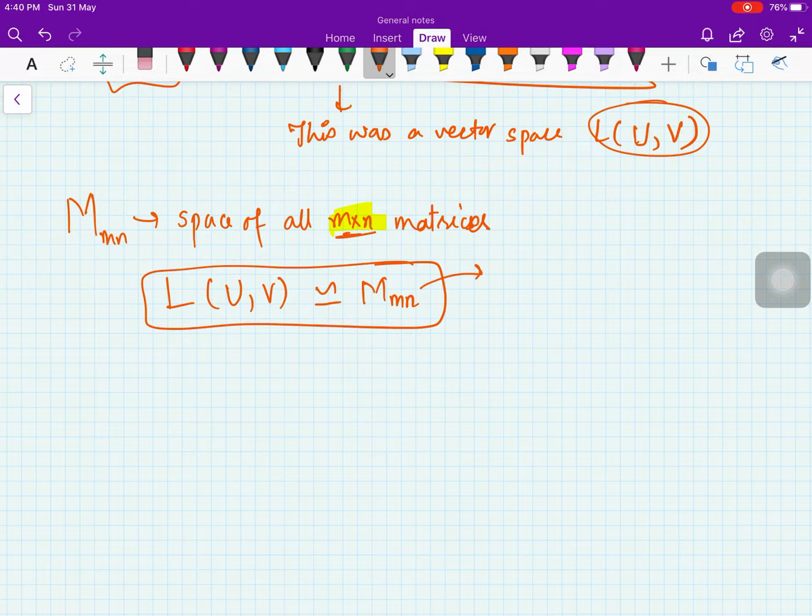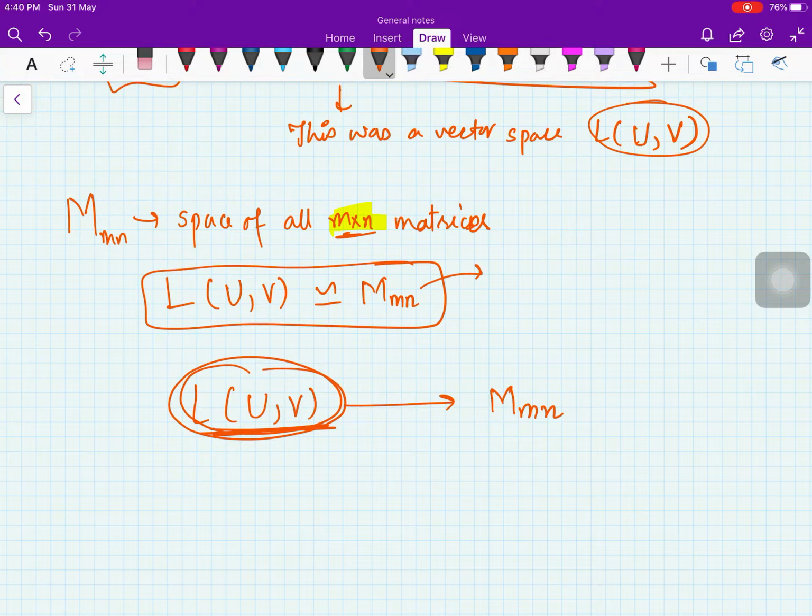So you must have guessed what the transformation should be. We will define a transformation from the space of all linear transformations to the space of all matrices. Because we denote the elements of L(U,V) as T, we'll call it tau.